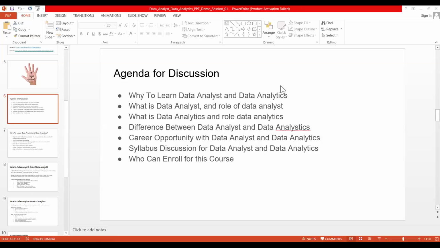Why are we utilizing these tools? In the digital world, we know a business has lots of data.